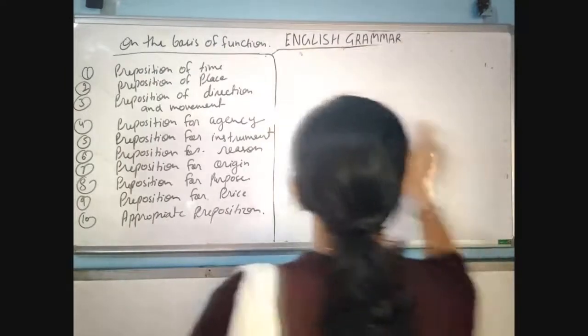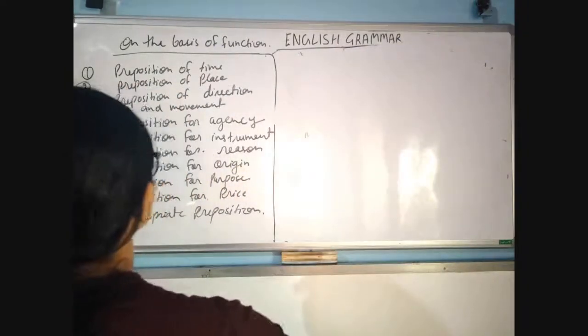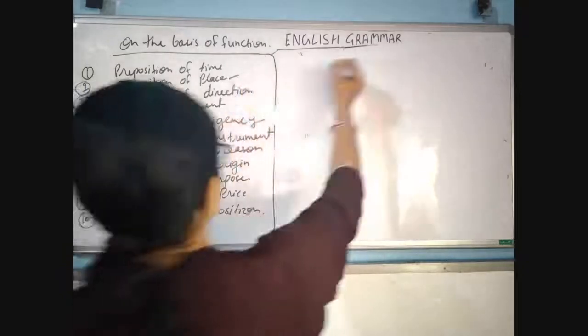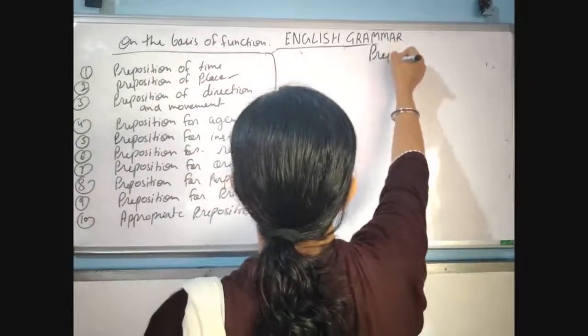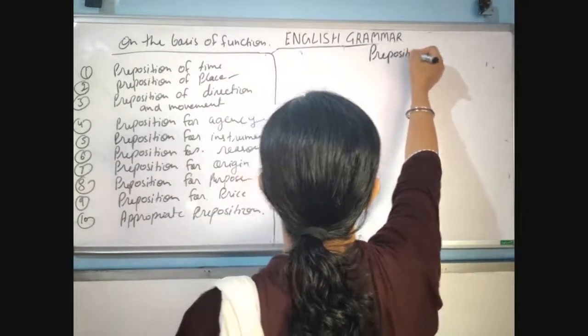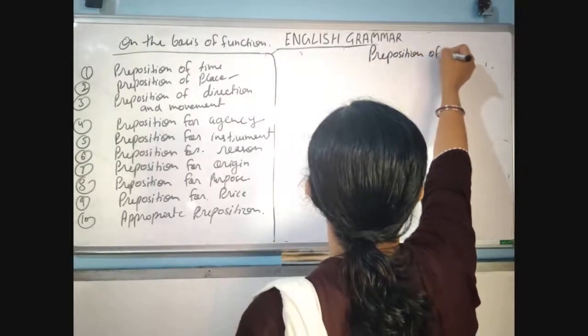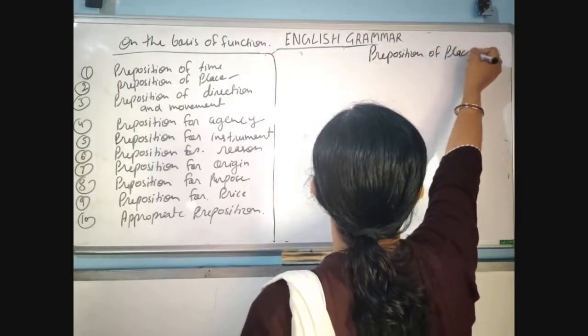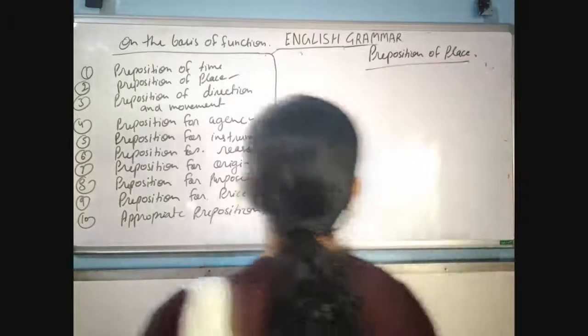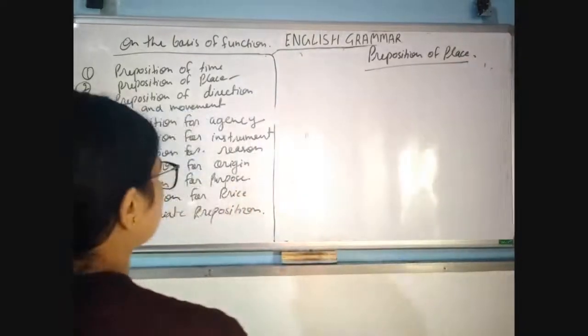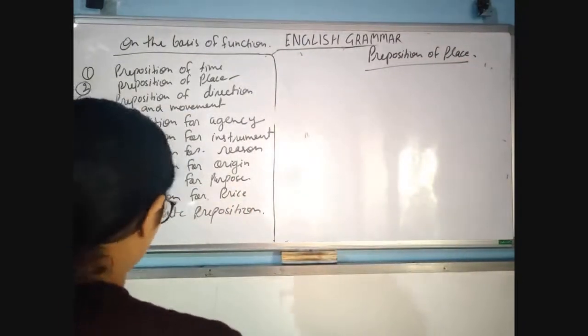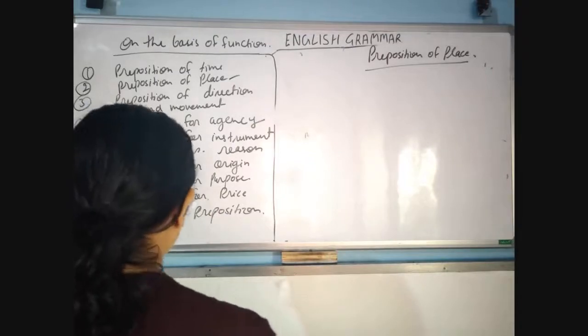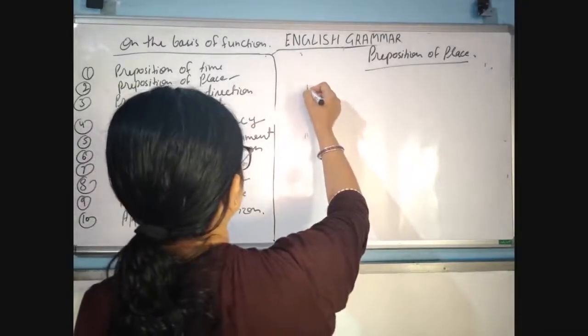And we will define the next, preposition of place. These types of prepositions denote the place, used to denote the place.